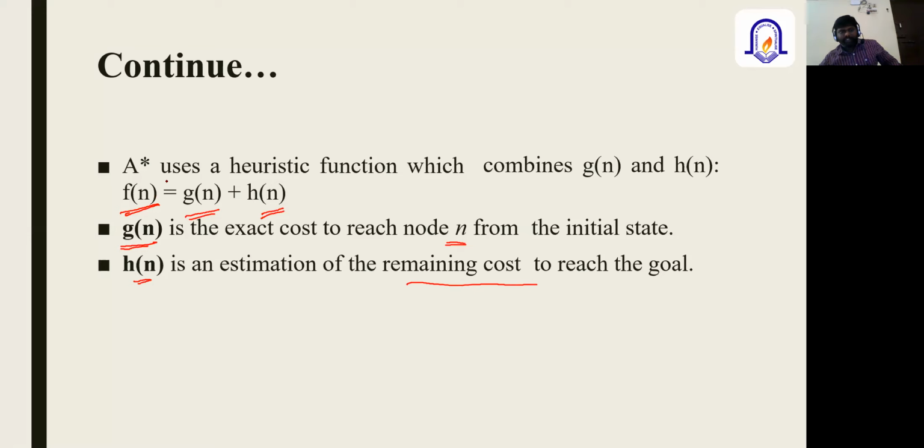Now, when we talk about the A star search algorithm, it uses a heuristic function. The heuristic function is defined using this formula. F of n is the heuristic function, which combines the two values, G of n and H of n.